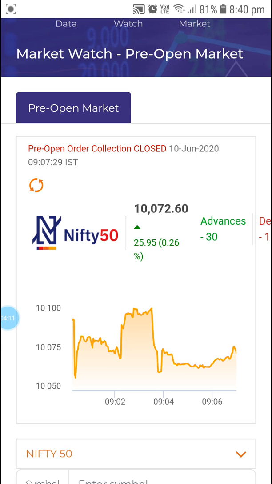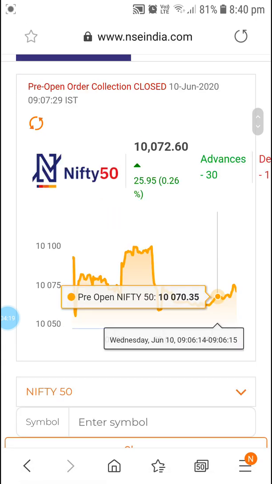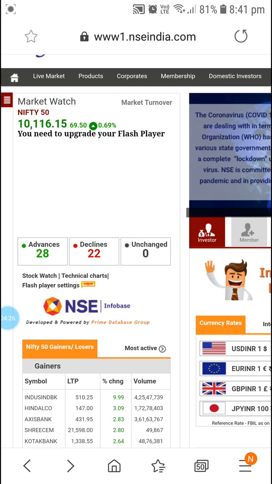So that is the secondary thing. Once you understand these things, the secondary thing is which stock you have to select. So that is the reason I will go back once again. The pre-open market is only to understand how many shares are advanced and how many shares are declined.